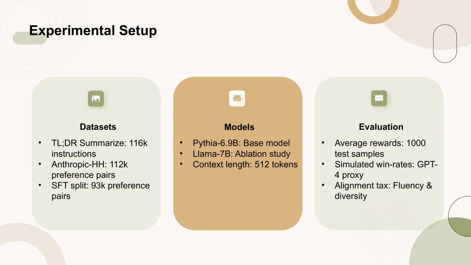In this experimental setup, the authors utilize two main datasets: the TLDR summarization dataset, which includes 116,000 human-written instructions and 93,000 human-annotated preference pairs, and the Anthropic HH dataset, which contains 112,000 training preference pairs. For the models, they employ Pythia 6.9B as the base model and conduct an ablation study using Llama 7B to assess the impact of the pre-trained model quality on learning from human preferences. A context length of 512 tokens is used during both supervised fine-tuning and reward model training.